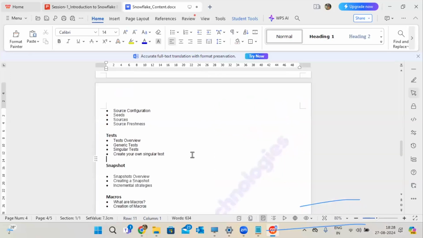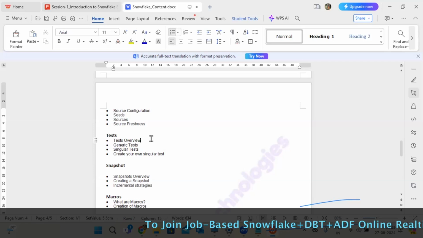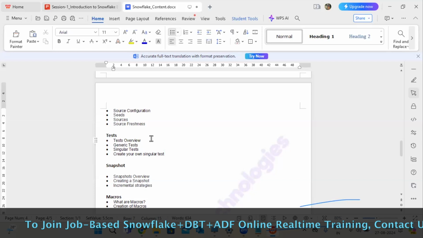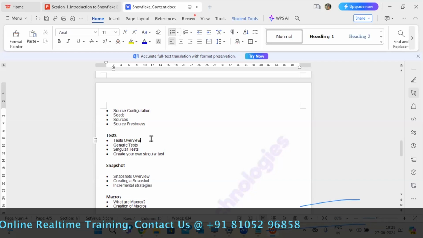I understood. You know the macros concept, but you are not able to create different types of macros for different requirements. Am I right? Yes, ma'am. My quick doubt is, are you confident that after completing this course we are able to create any sort of macros? 100%. You should know the tricks actually. If you know, you can create. I will explain in deep level how much I used in my real time.